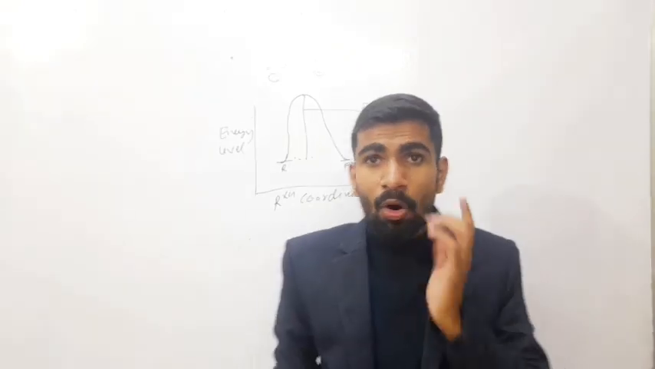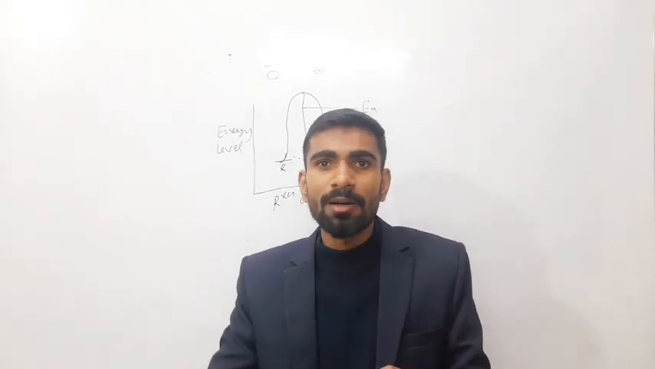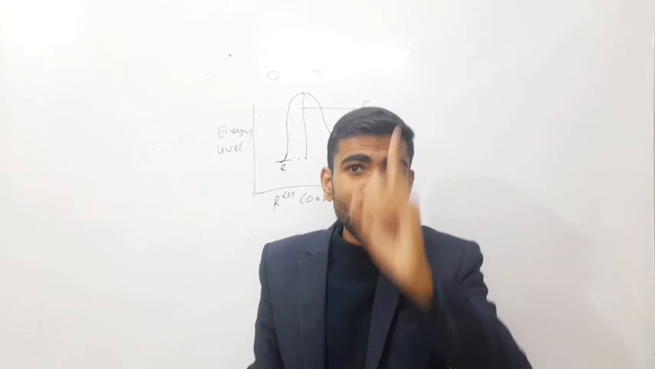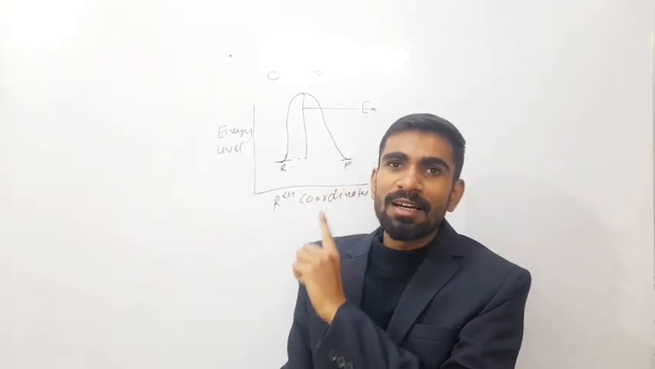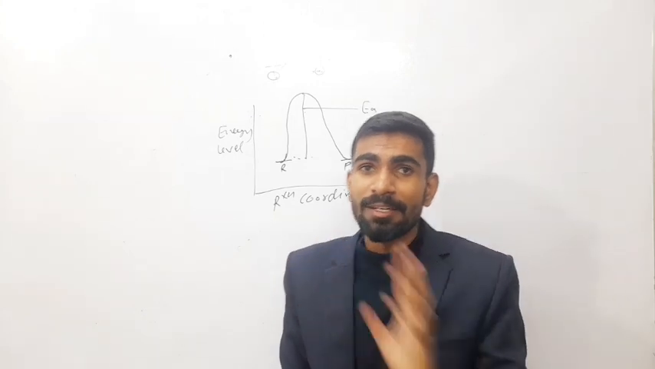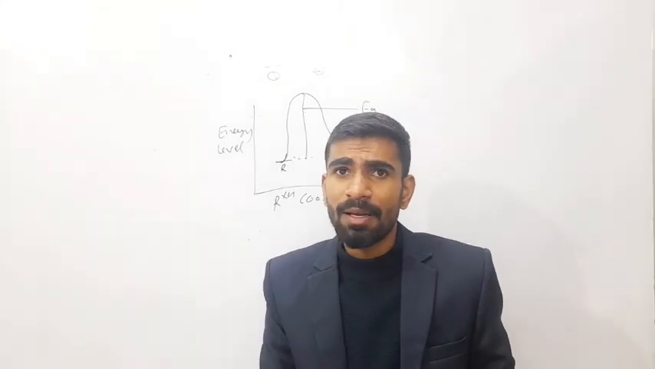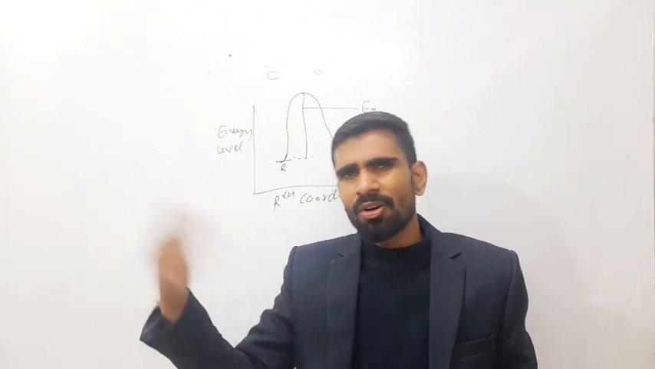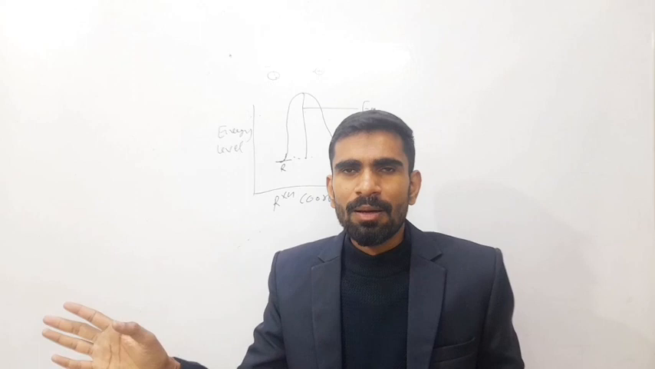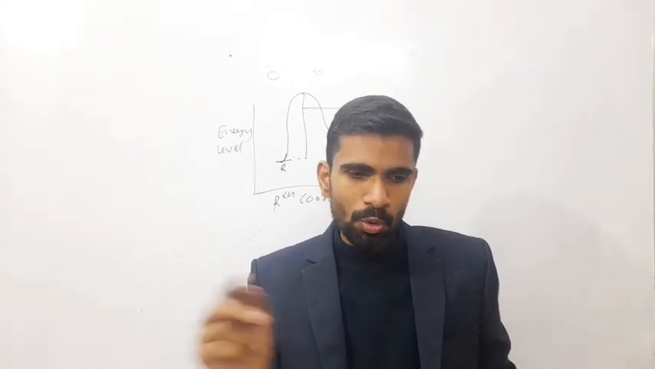So here I say that not all collisions produce product, only those effective collisions which attain a certain amount of energy, called activation energy or threshold energy, can produce product. And this type of collision is called effective collision. All other collisions that do not produce product are called ineffective collisions.